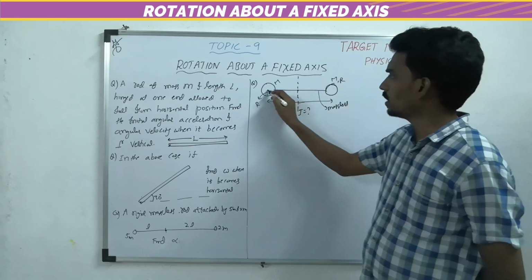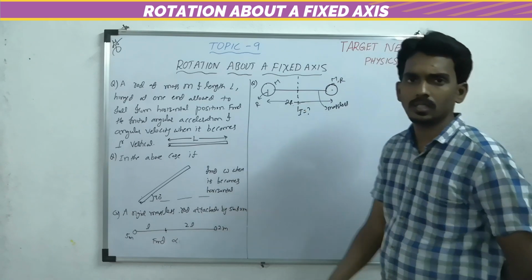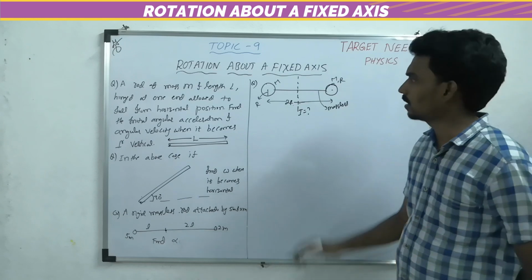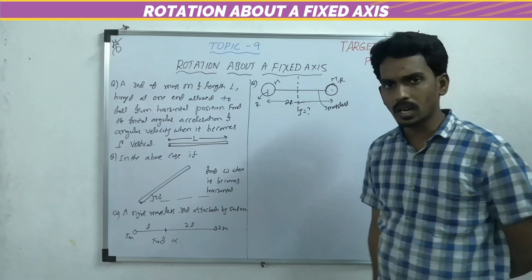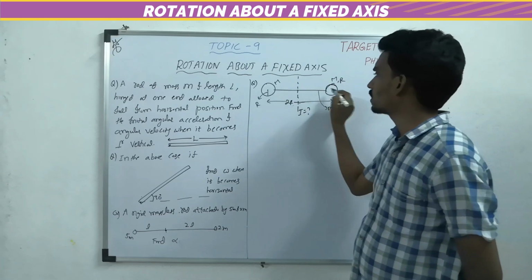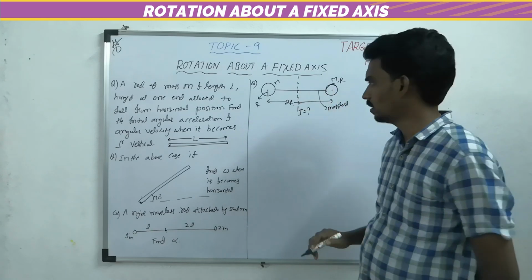Now the separation between the centers of the two spheres is 2r. Then find the moment of inertia about the central axis passing through the midpoint and perpendicular to the rod. Now this is like the center of mass of these two, because both have the same mass.